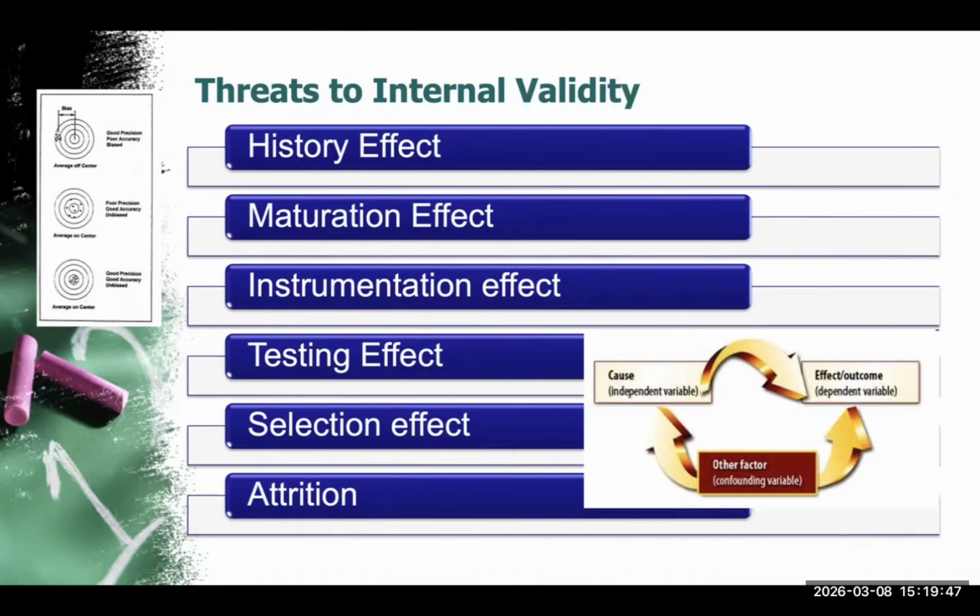First is the history effect. This occurs when changes in the participants are caused by events happening in their environment during the study period. For example, if we are evaluating a health education program, but at the same time a national health campaign is running on television, improvements in behavior might be due to that campaign rather than our program.